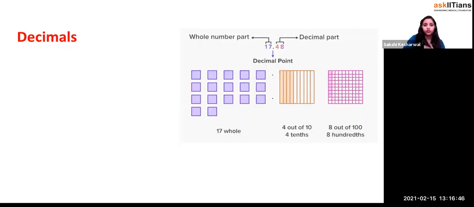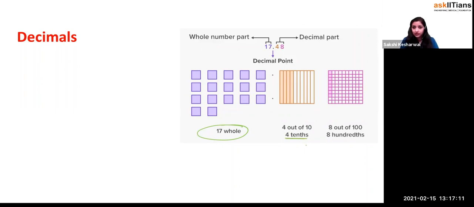So what happened over here? If you see this over here, it says that you have taken all the entire 17 whole parts, right? Then you took one block, this is one part, and you divided it into 10 parts, right? Yes, and then you took 4 parts of it. That means what, beta?